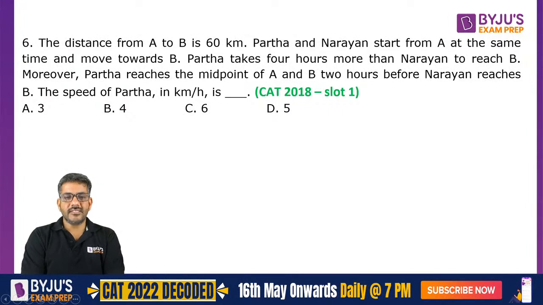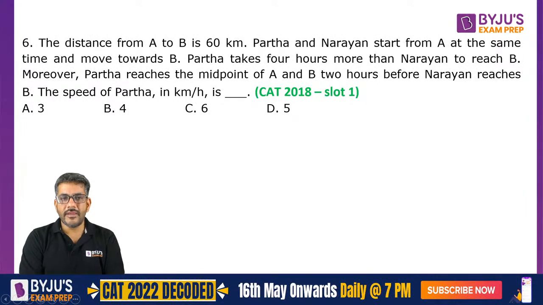Ram has already answered. He says D, that is 5. This question is more like a normal situation, day-to-day situation you might encounter, right? उसी तरीके से करोगे तो you can do it actually very fast.